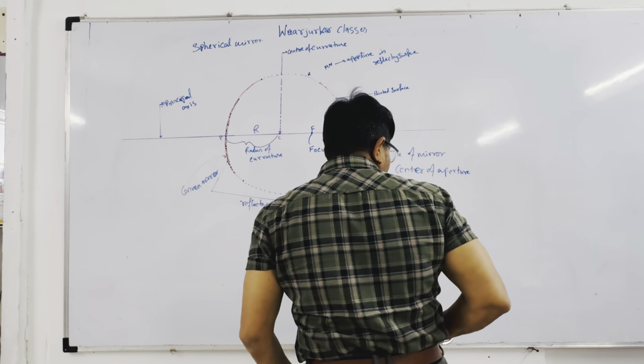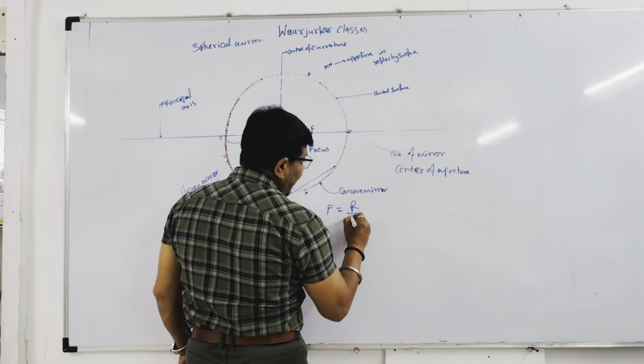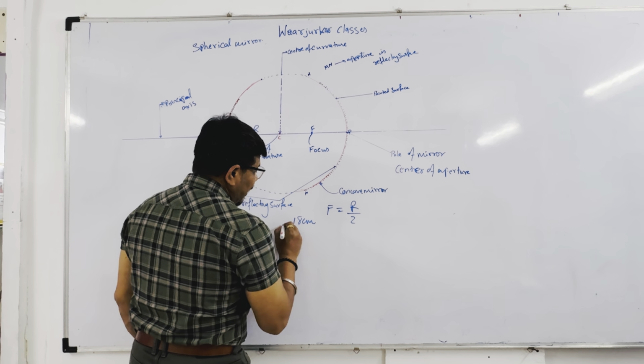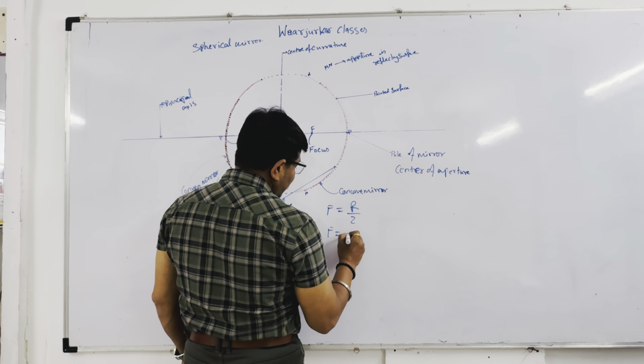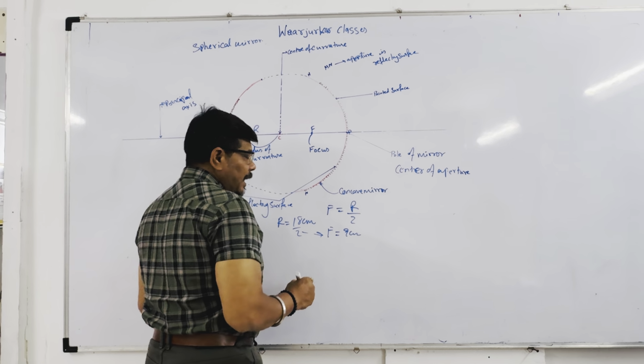So we can say focus F is equal to R by 2. If the radius of curvature is 18 centimeter, then the focus is 9 centimeter, 18 divided by 2, that is 9.